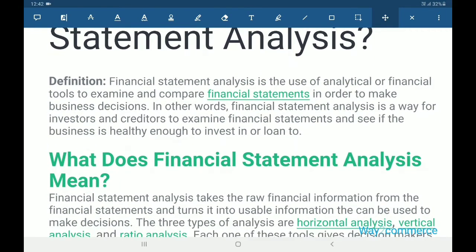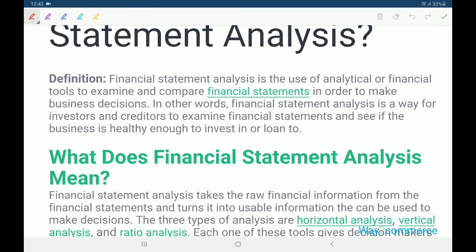First of all, we have to define financial statement analysis. Financial statement analysis is the use of analytical or financial tools to examine and compare financial statements in order to make business decisions.